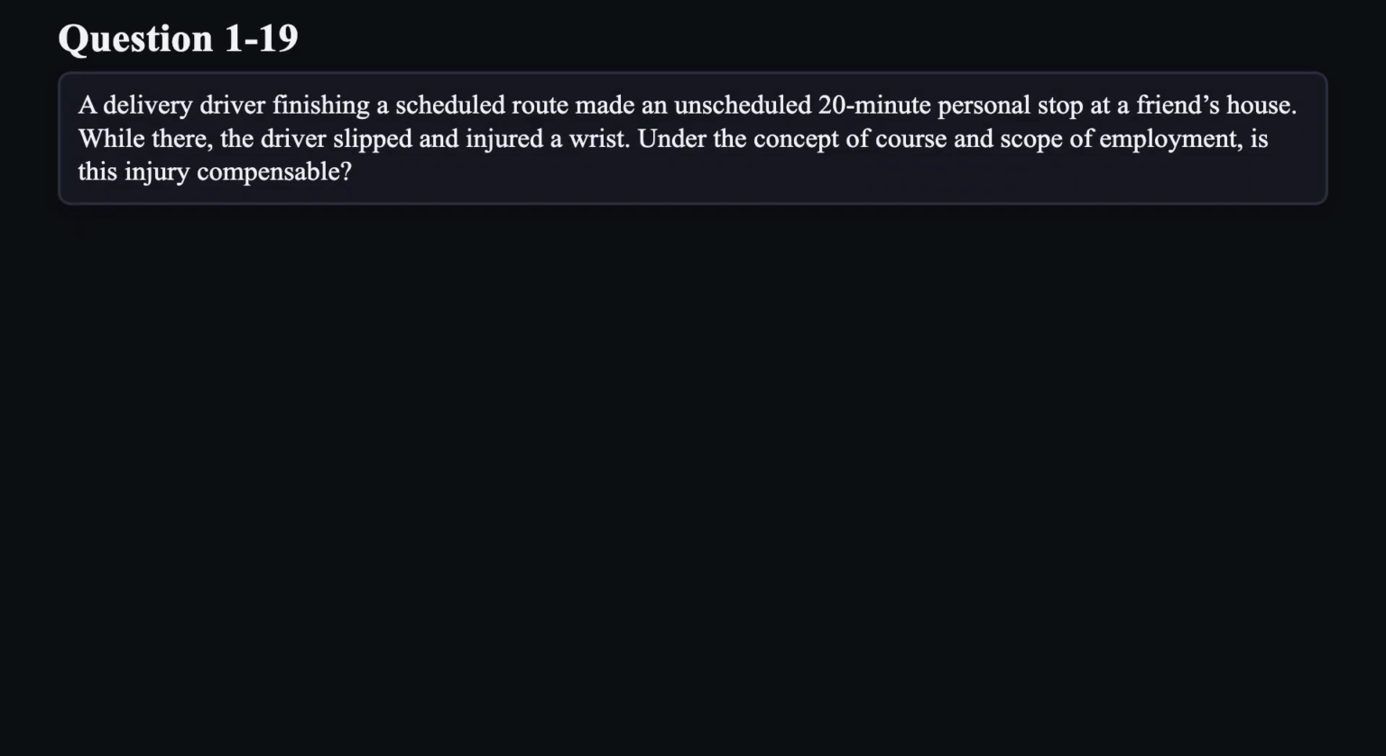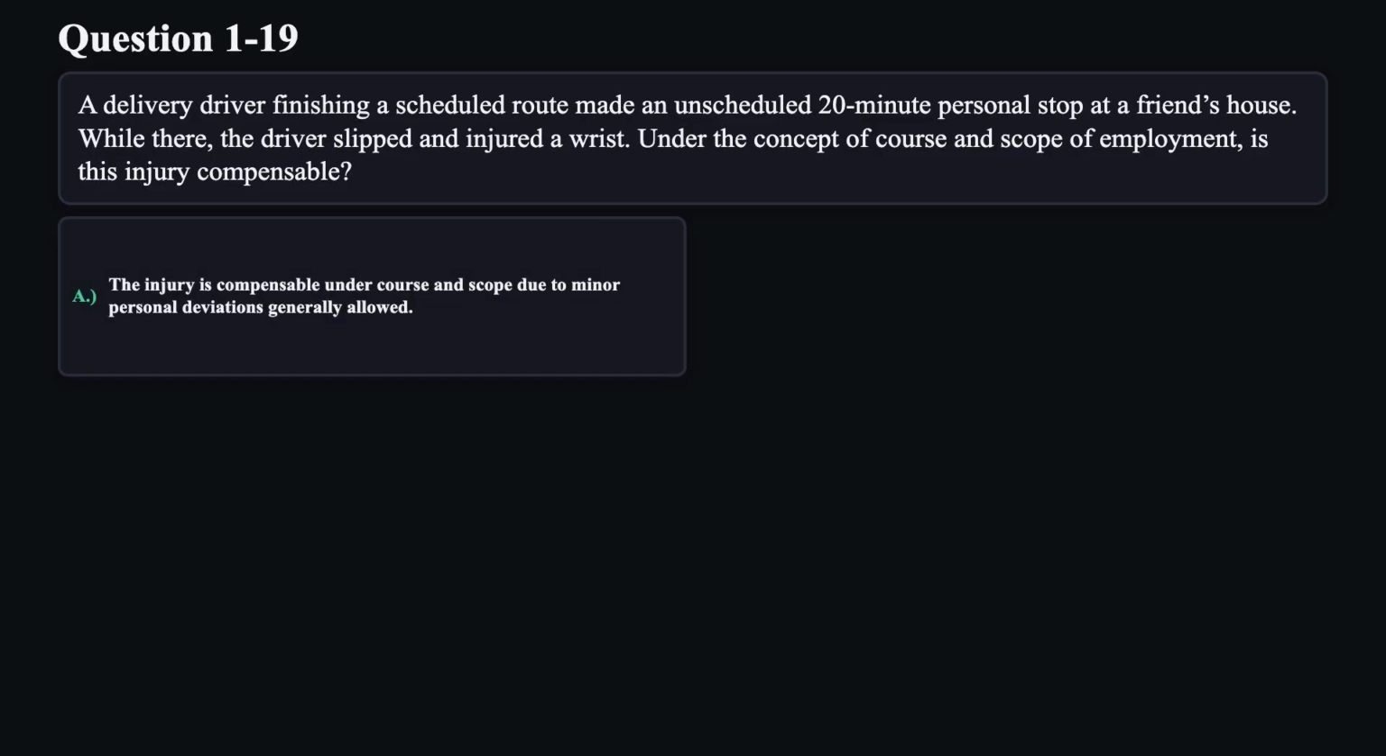Question 19. A delivery driver finishing a scheduled route made an unscheduled 20-minute personal stop at a friend's house. While there, the driver slipped and injured a wrist. Under the concept of course and scope of employment, is this injury compensable?